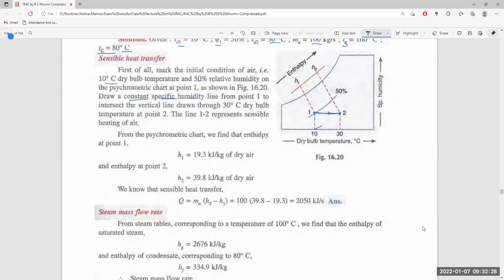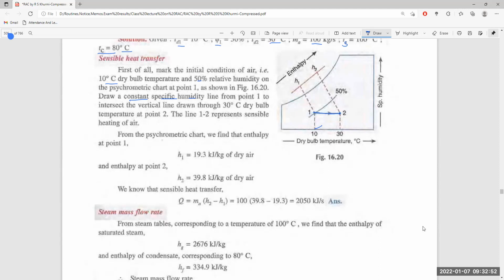This line 1 to 2 is the sensible heat addition in the coil. We know that the enthalpy at point 1 is H1 and the enthalpy at point 2 is H2, which we get by dropping lines from 1 and 2 onto the enthalpy scale.